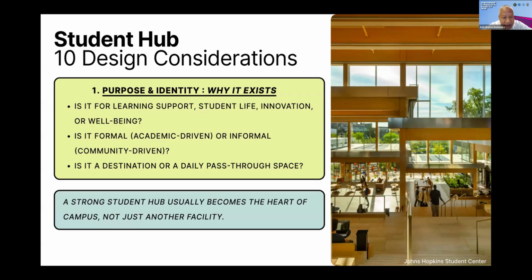First, why it exists. Is it for learning support? Is it for student life, innovation, or well-being? Is it formal or informal? Is it a destination or a daily pass-through? So at the right side, we would see the Johns Hopkins Student Center. It has several floors in several areas, but actually it would be connected with some circulational space. A strong student hub usually becomes the heart of campus, not just another facility.